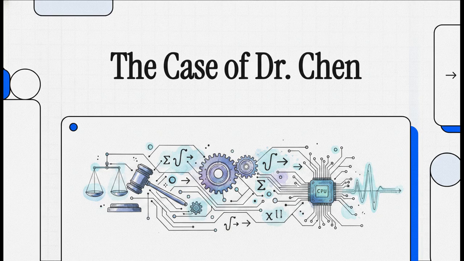Today, we're diving into a truly fascinating case that sounds like something straight out of a sci-fi legal thriller. We're going to look at how a defendant actually used complex network physics and advanced mathematics to fight a serious criminal charge. It's this incredibly rare collision of hard natural science and statutory law. And honestly, it asks a massive question. How do we actually prove cause and effect in the digital age? Let's get right into it.